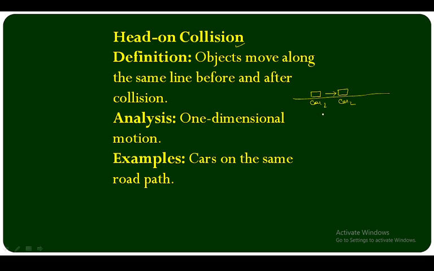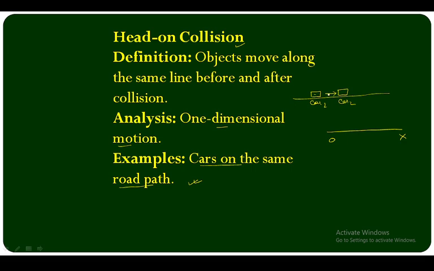Objects move along the same line before and after collision, head-on collision. And this is one-dimensional motion. One dimension means this only OX. Suppose this dimension is OX only. Example: cars on the same road path, that is head-on collision. Head-on collision means this one.